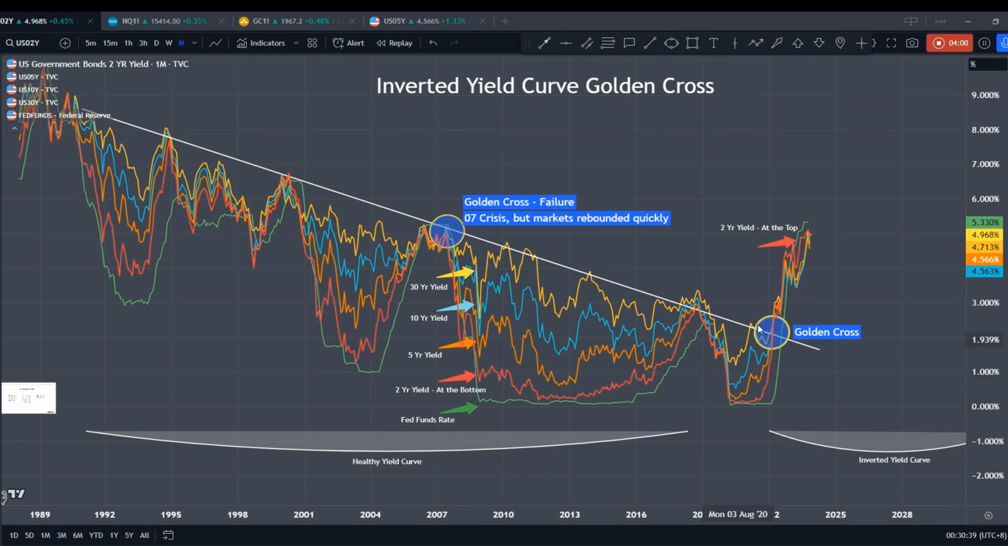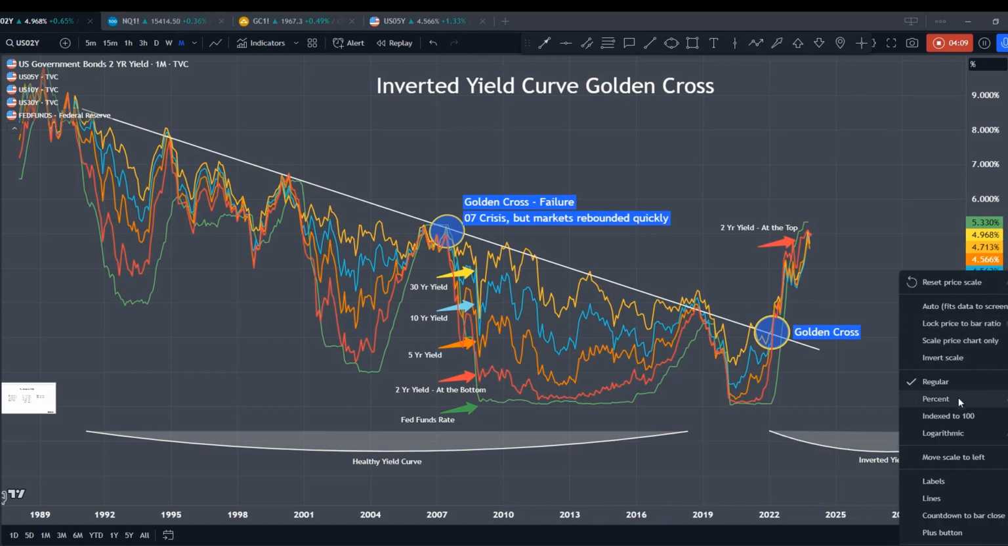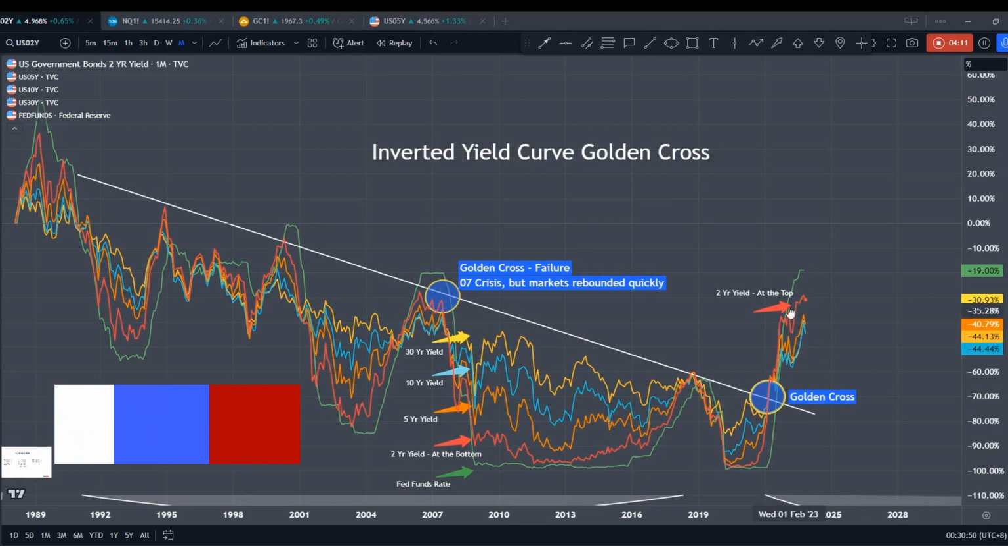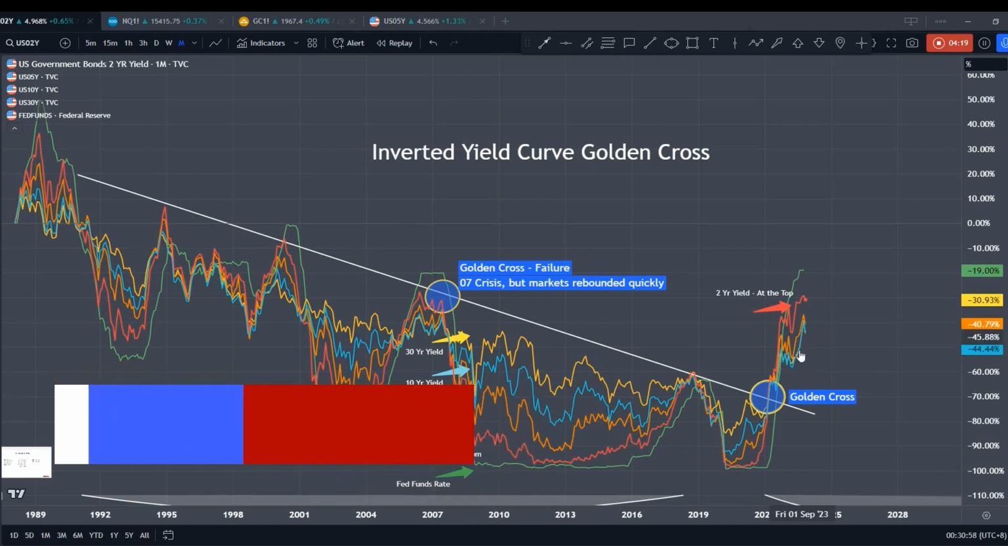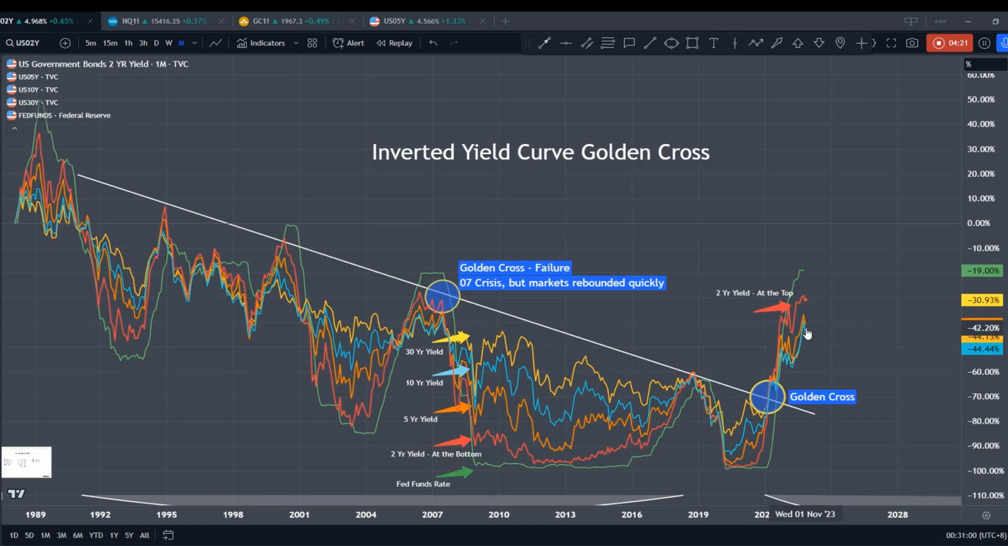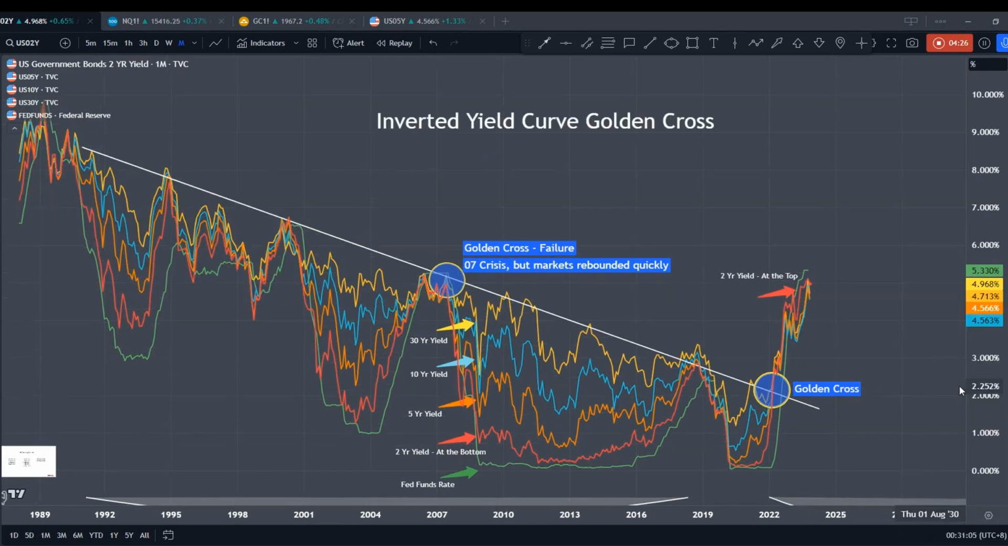The green line is the highest, followed by the red, followed by the orange, followed by the blue, and followed by the yellow. And let me just use a percentage mode so that we can see much clearer. We could see the Fed fund rate now is the highest, then the 2 years tenure, followed by the 5, 10, or the 30 years. And the 30 years is the lowest. And this is what I call an inverted yield curve. Let me just reverse this back again.